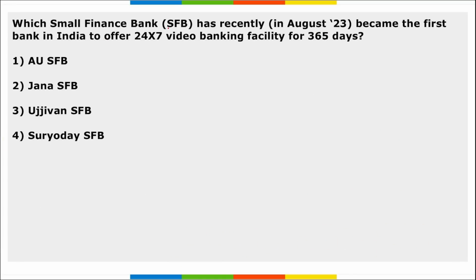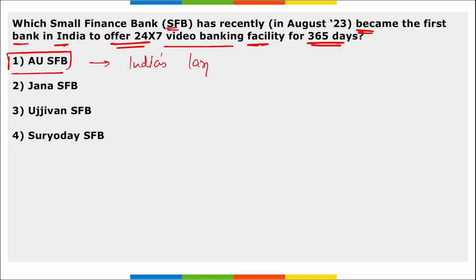Next, which small finance bank recently became the first bank in India to offer a 24 by 7 video banking facility for 365 days? It is AU Small Finance Bank. This is India's largest small finance bank. They became the first bank in India to offer 24 by 7, 365 days video banking facility to all their customers, free of cost.